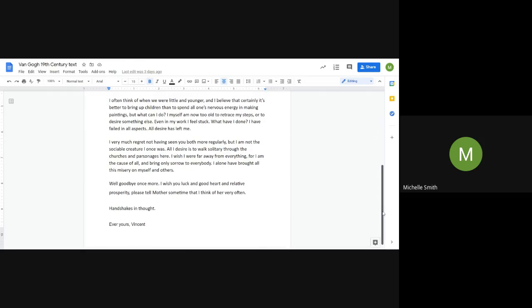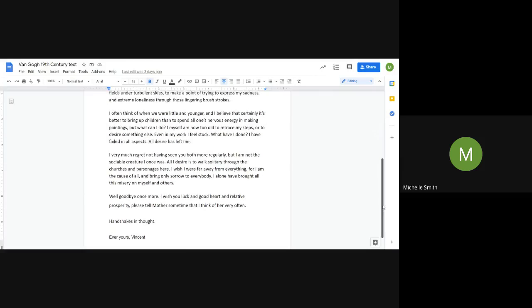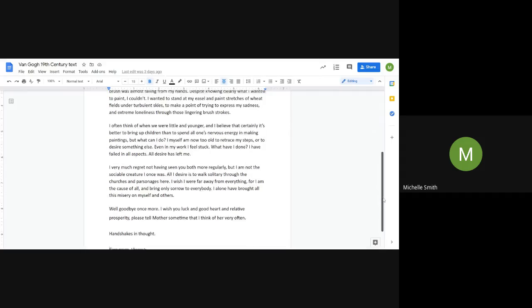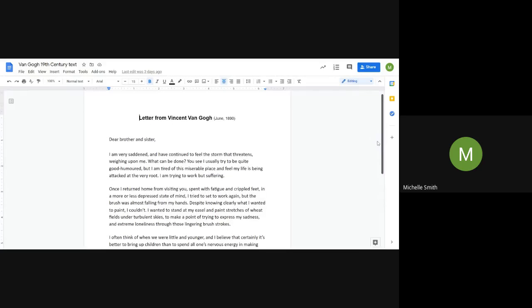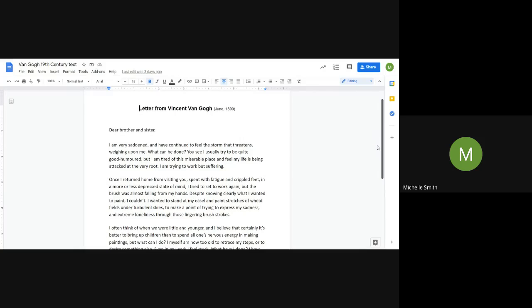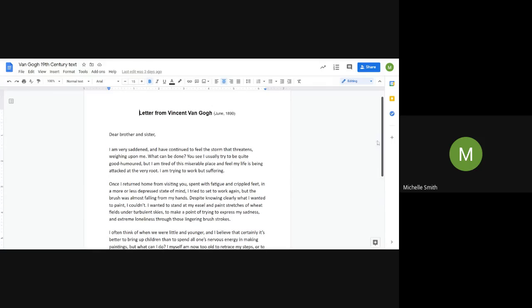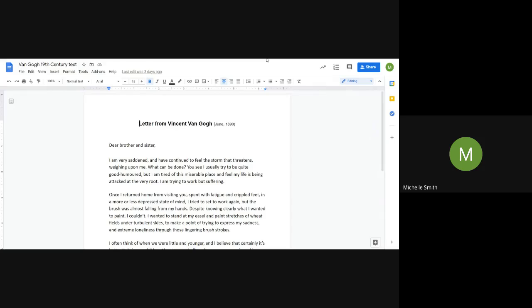Okay, so that is the extract, the document, the text, whatever you want to call it, that we are going to be using today to answer question 1 and question 2. The letter written by Vincent van Gogh to his brother and sister in June 1890. This is the 19th century text.